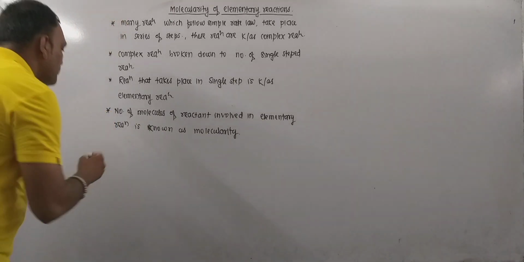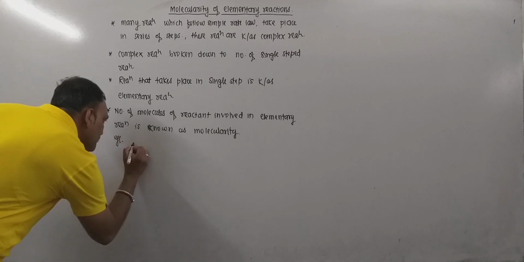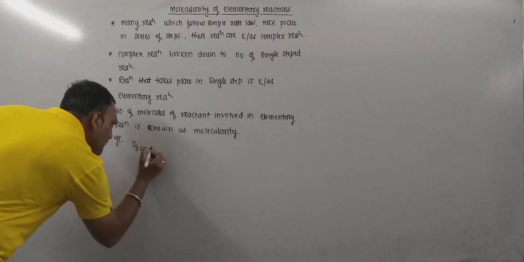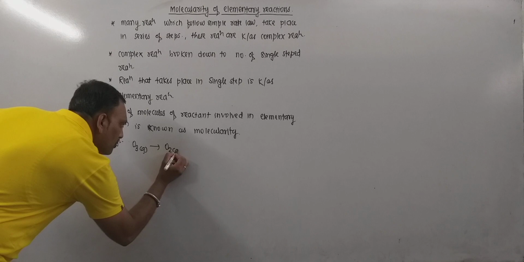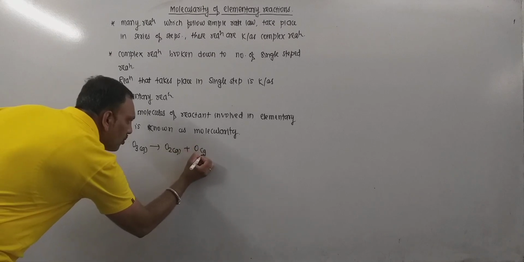Now for example, consider this reaction. O3 gas gives O2 gas plus O gas.